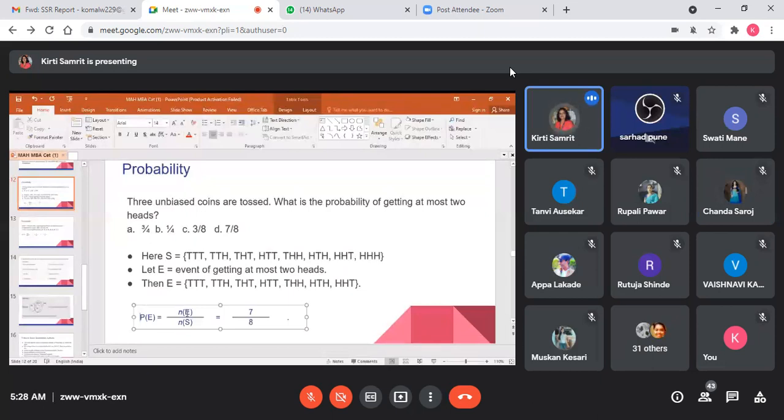First, we have to calculate the total sample space. So how many combinations are possible, students? 8 combinations are there. Right. Now, what is the event? The event is given.